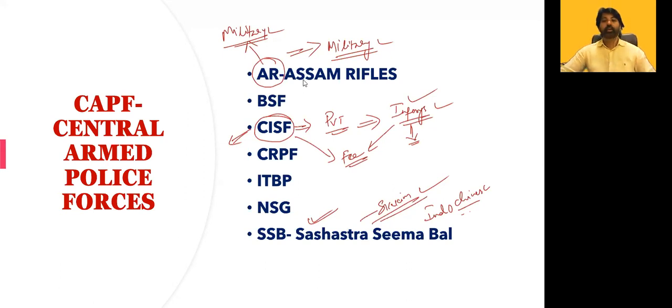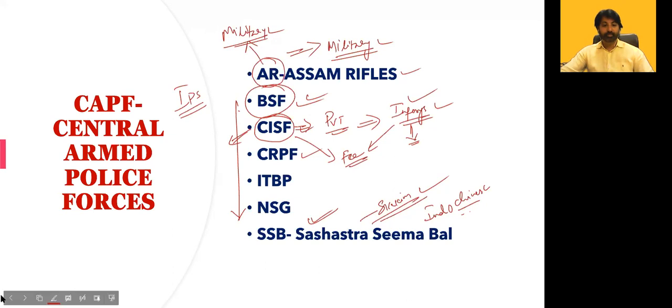It is clear. Other than that, if you are an IPS officer, you can head even the BSF. Keep it in your mind. You are eligible by the time you reach almost the age of retirement or at the IG level. On deputation, you can be the Director General of BSF, SSB or CRPF. It is possible. IPS officers can be posted here, but not for Assam Rifles, because by convention, Assam Rifles are headed by directly recruited military officers. Am I clear? That's the only difference when it comes to Assam Rifles. Otherwise, operation-wise, everything else is the same.